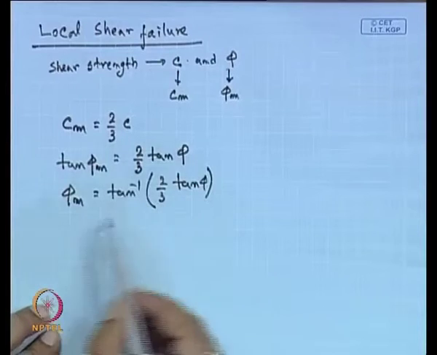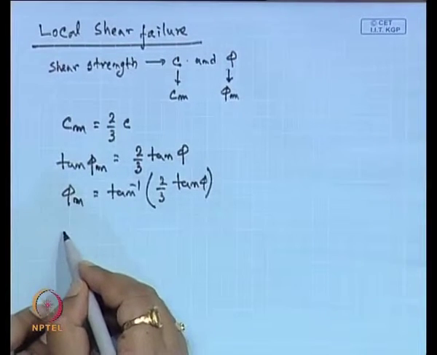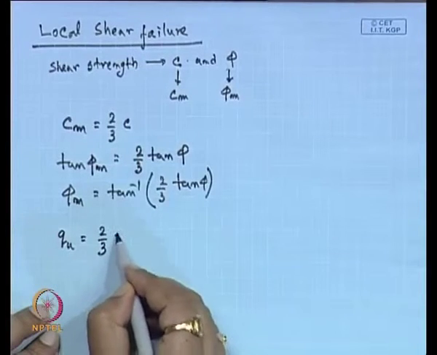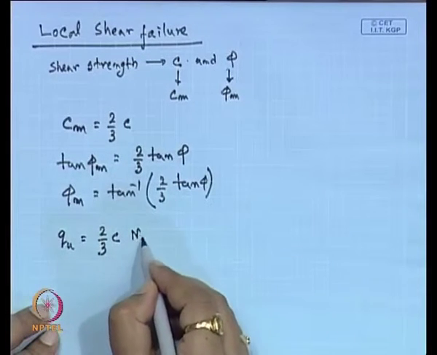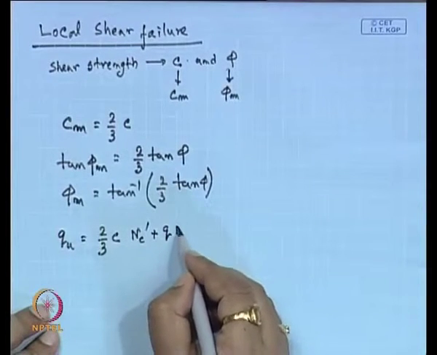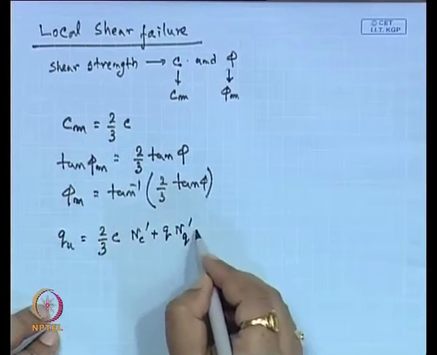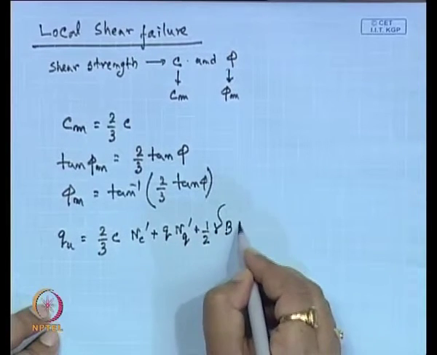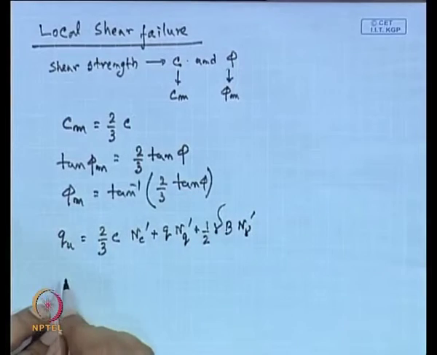So we use this expression: Q ultimate will be 2/3 of C N C dash plus Q N Q dash plus half gamma B N gamma dash.